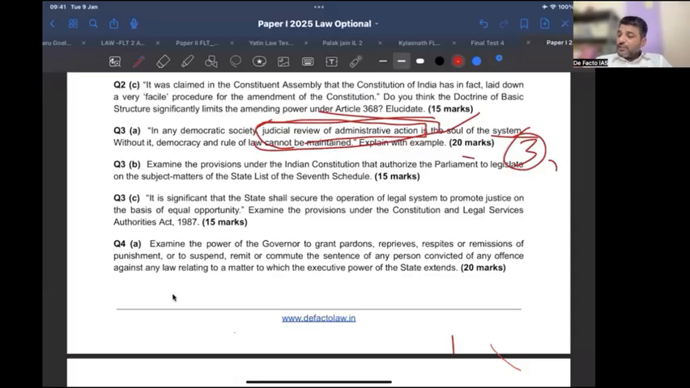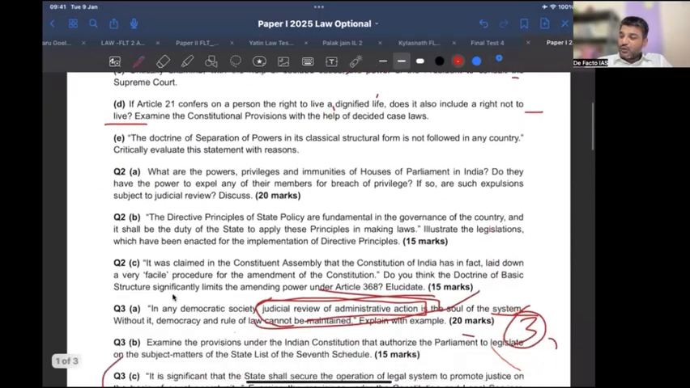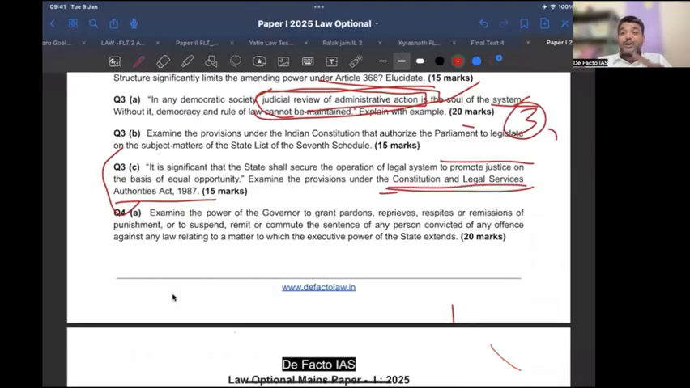Let us come to question number 3C. It says it is significant that the state shall secure operation of the legal system to promote justice, examining the provisions of the Constitution and the Legal Services Authorities Act, right? I passed a note, if you remember, on the basic features of the Legal Services Authorities Act. Now, this is again one of the questions which actually answers question number 2B. This is one of the directive principles of state policy, and this is the consequent law for the purpose of implementation of that directive principle. So you can cite this as an answer to question 2B if you think about it.